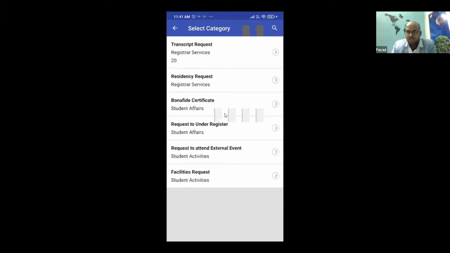Please don't mind these bars. They are not in the app. They are there because I'm trying to cast it. But yes, these are the different services that you can bring into the system.